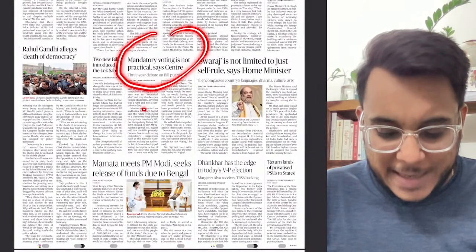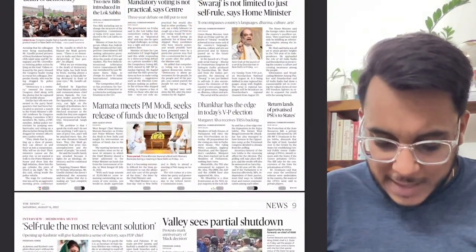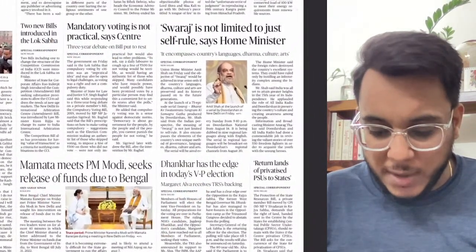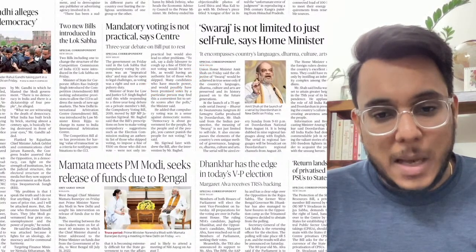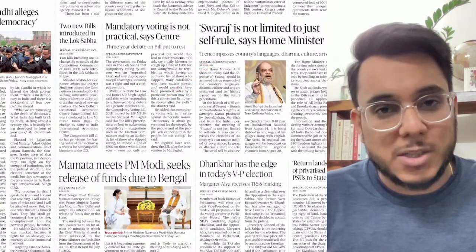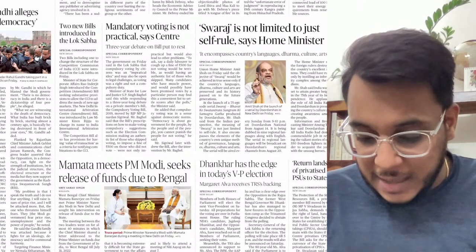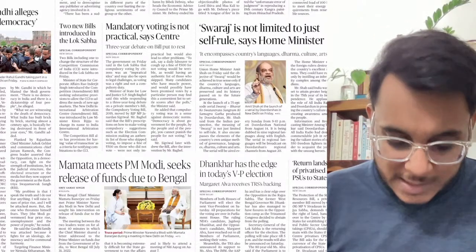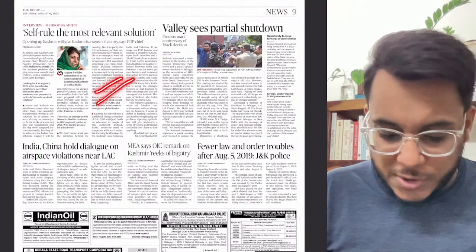Mandatory voting is not practical. So guys, with respect to polity again, we'll see this particular article. Then after that, the political articles etc. are not important. Swaraj is not limited to just self rule. Fine. So here the Minister of Home Affairs had said that Swaraj is not just self rule, rather it is an affirmation of your religion, culture, arts, dharma and all these things. Fine. Then moving on, after that, self rule is the most relevant solution.